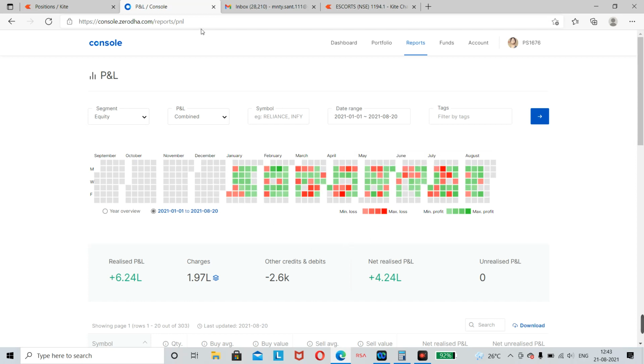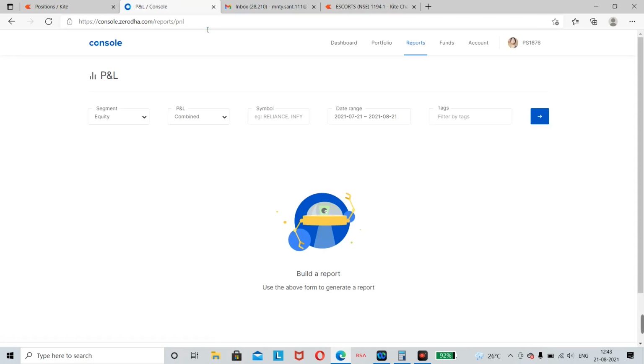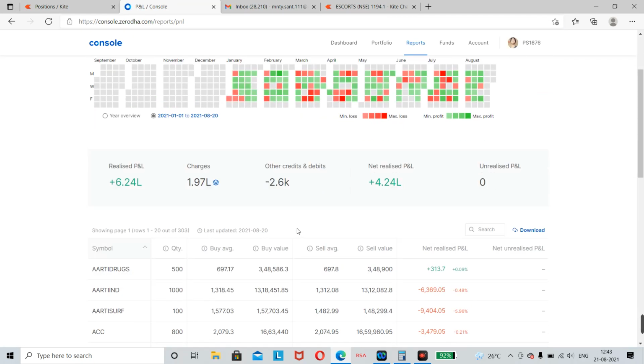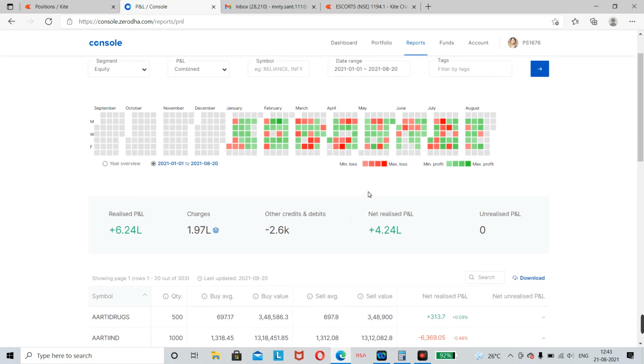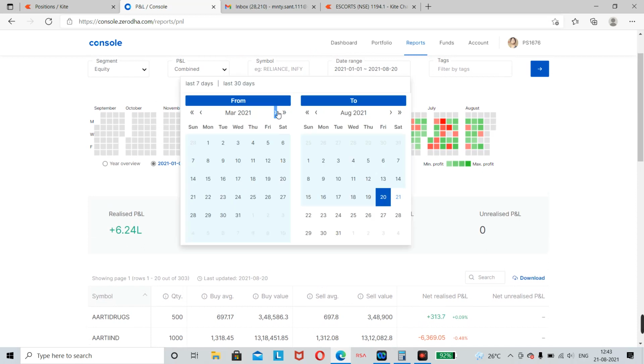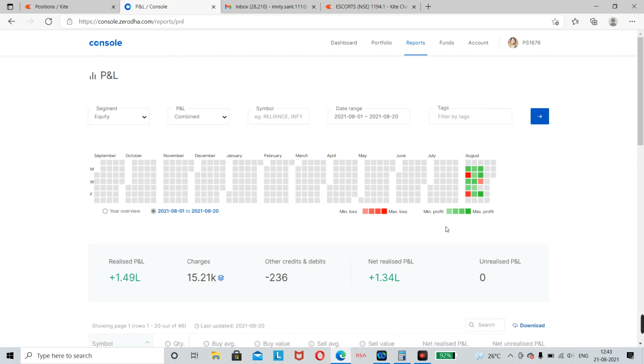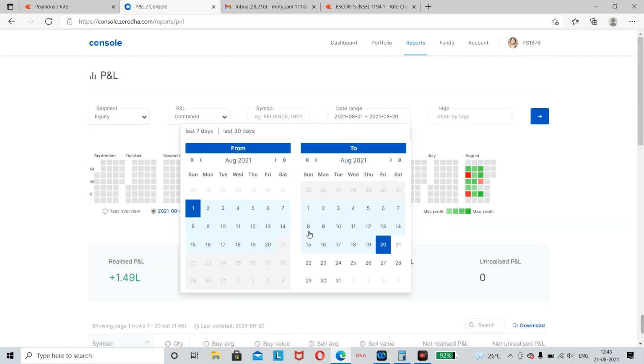All are intraday trading in cash, not option selling. And this is my profit for 2021, and this is my profit for August. And this is my profit for yesterday, that is Friday.